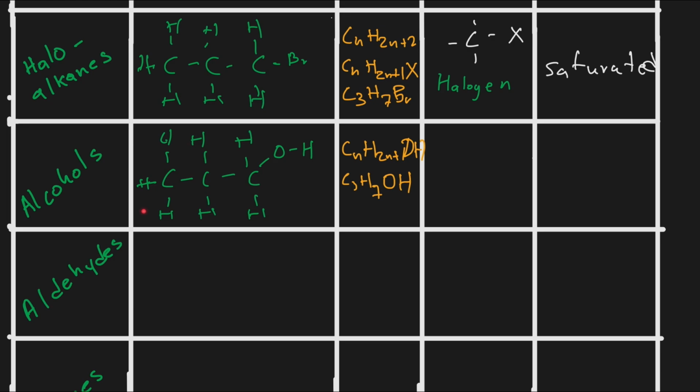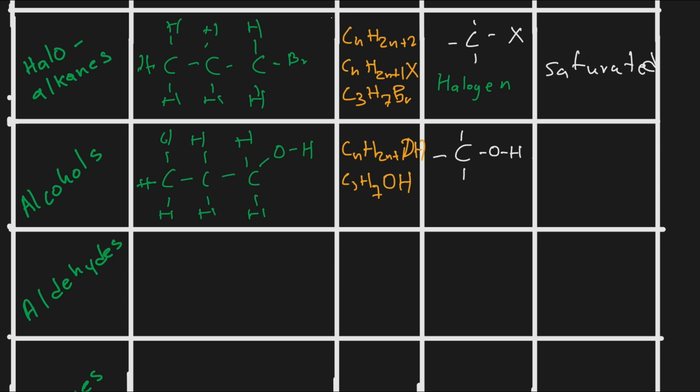So now, if we look at this alcohol, an alcohol will also have its functional group. So remember, you need to know how to draw the functional group, and you also need to know how to name the functional group. The functional group is described by this hydrogen and oxygen bonded to a saturated carbon. So you are going to draw it like this. We have a carbon that is bonded to hydroxide, and this carbon can be bonded to other carbons. It can also be bonded to hydrogens. It really doesn't matter.